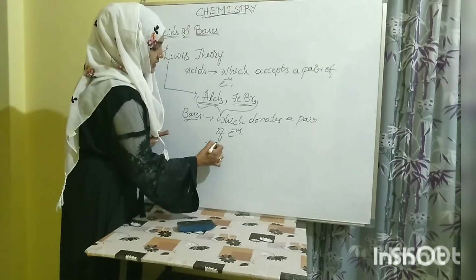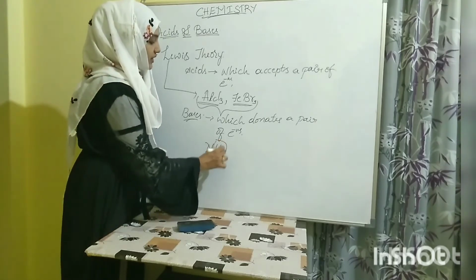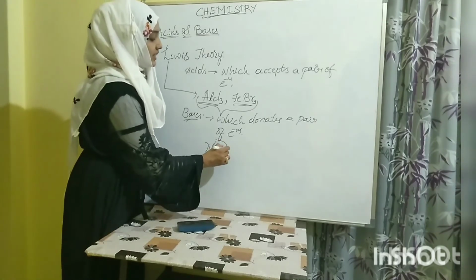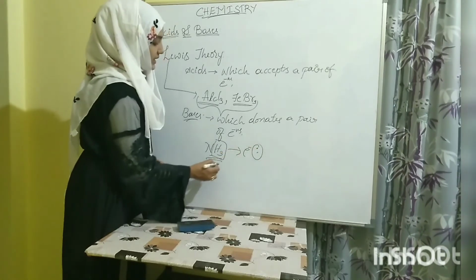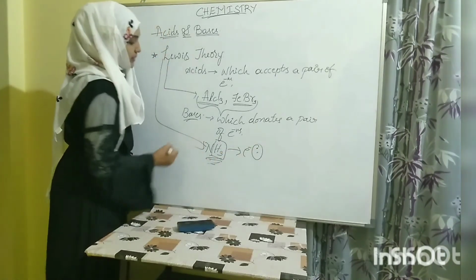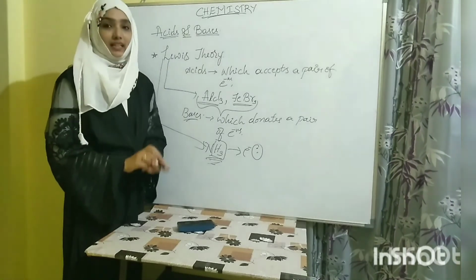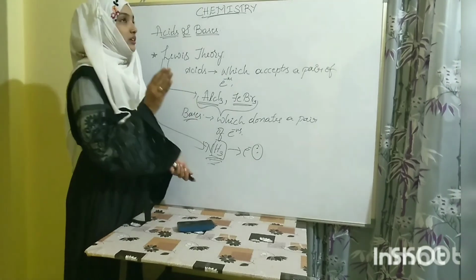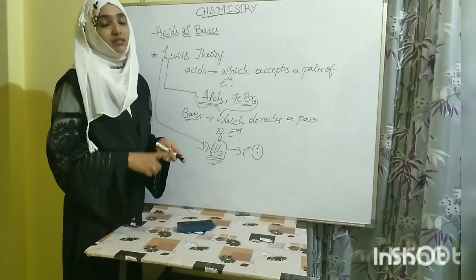See here, it is not having any OH ion, it is only having hydrogen, but still it donates a pair of electrons. So it is a Lewis base. Okay, so now it is completely clear why there are three theories for acids and bases.